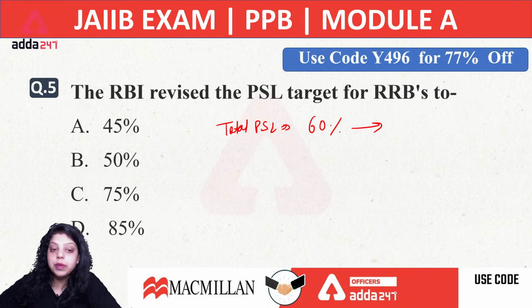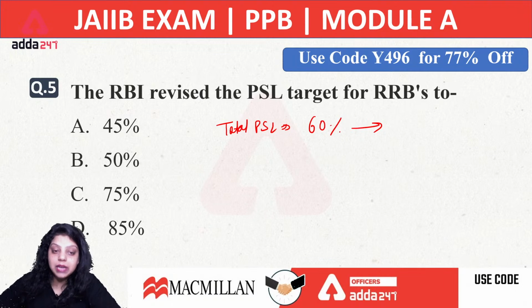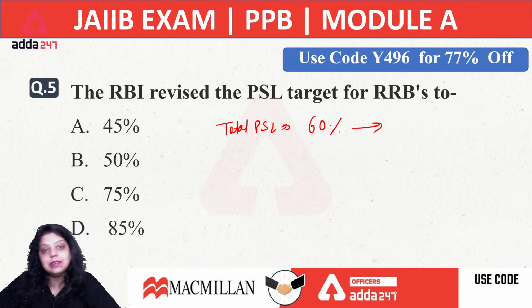Now when it comes to PSL, what does PSL stand for? PSL stands for Priority Sector Lending. These are those sectors which, according to the Government of India and the Reserve Bank of India, need improvement and development. All the sectors which require development and improvement according to the government and RBI are specified under priority sector lending. And there are a total of 8 sectors defined under PSL.